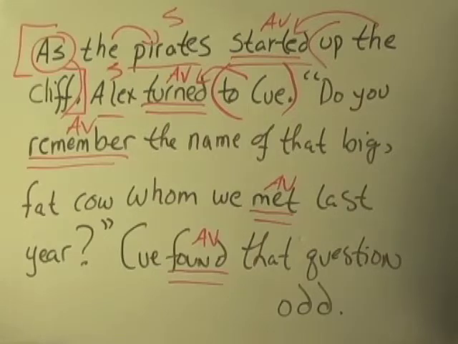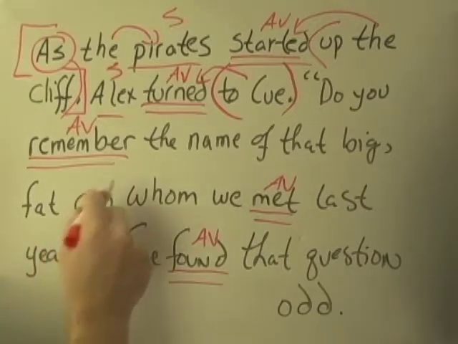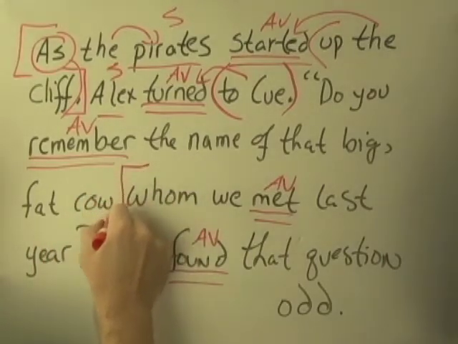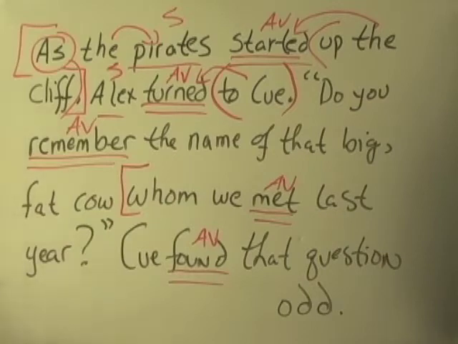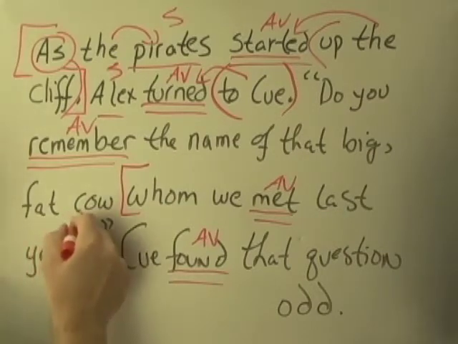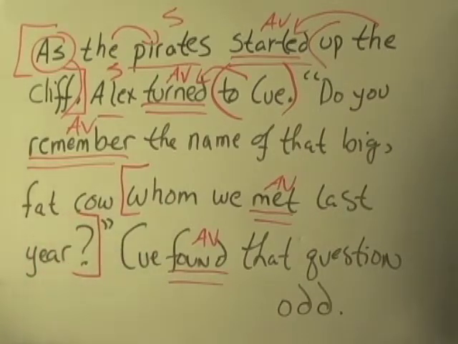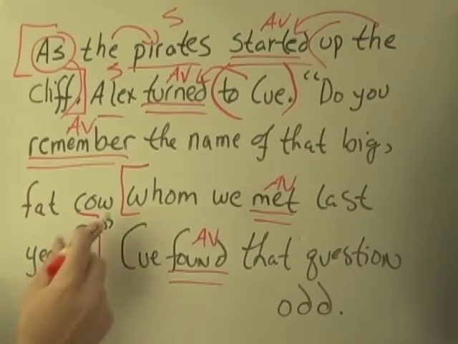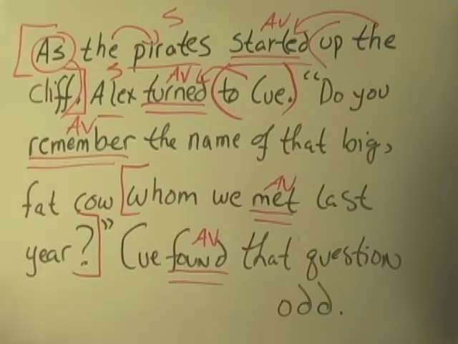Do you remember the name of that big fat cow whom we met last year? We've got 2 verbs here. This is the beginning of a subordinate clause. This is the beginning of a relative clause, a dependent relative clause. It's got that relative pronoun at the beginning. Let's take a look at this clause.